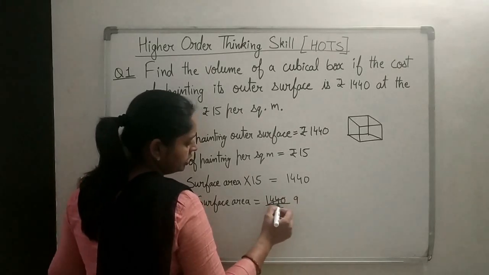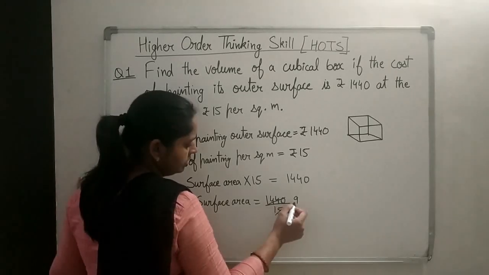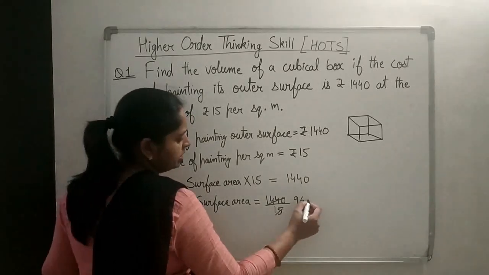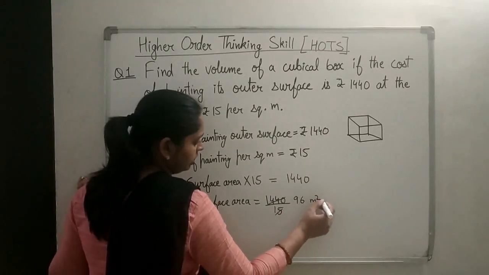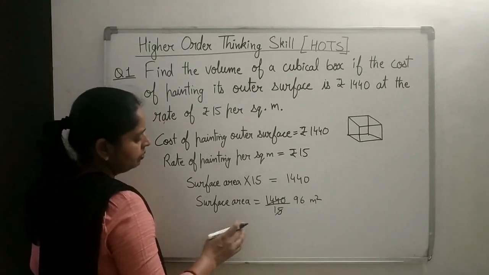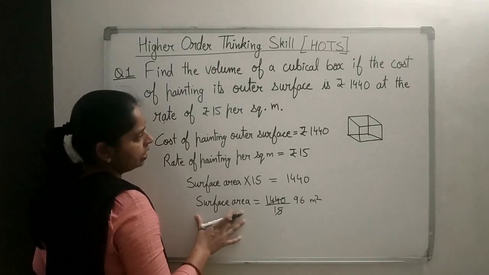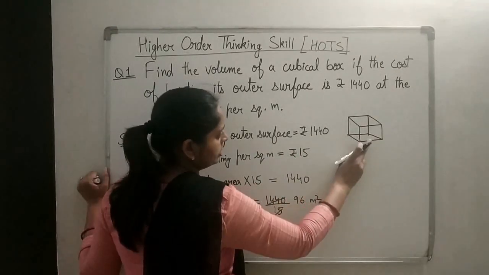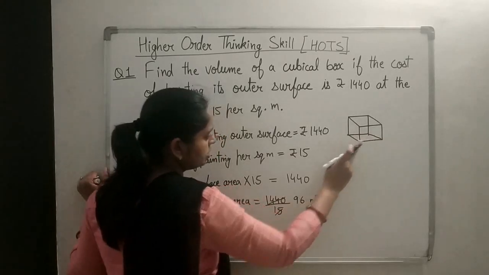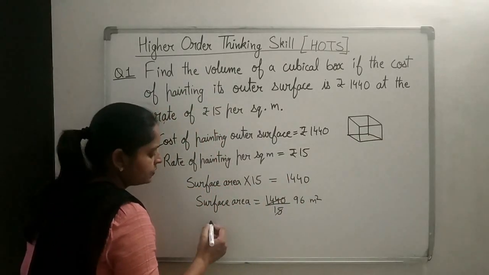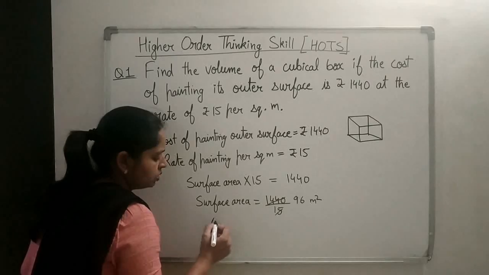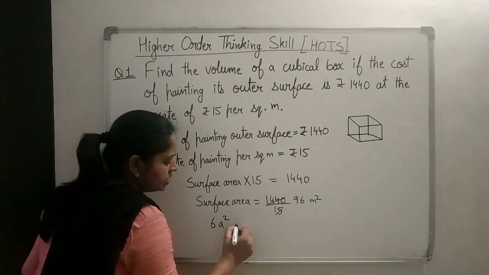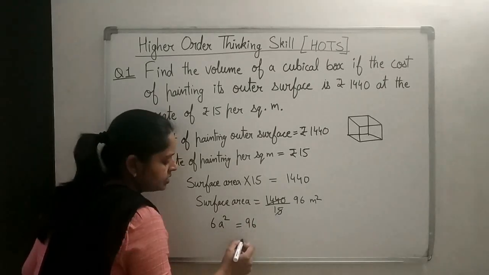15 9s is 135, 90 is left, so 15 6s, right? 96 meter square will be the surface area, because area is there, so its unit will be meter square. And what is the total surface area of the cube? Cube is having 6 square faces, and area of a square is a square, and it is having 6 faces, so total surface area of cube will be 6a square, right? So 6a square is equal to 96 meter square.